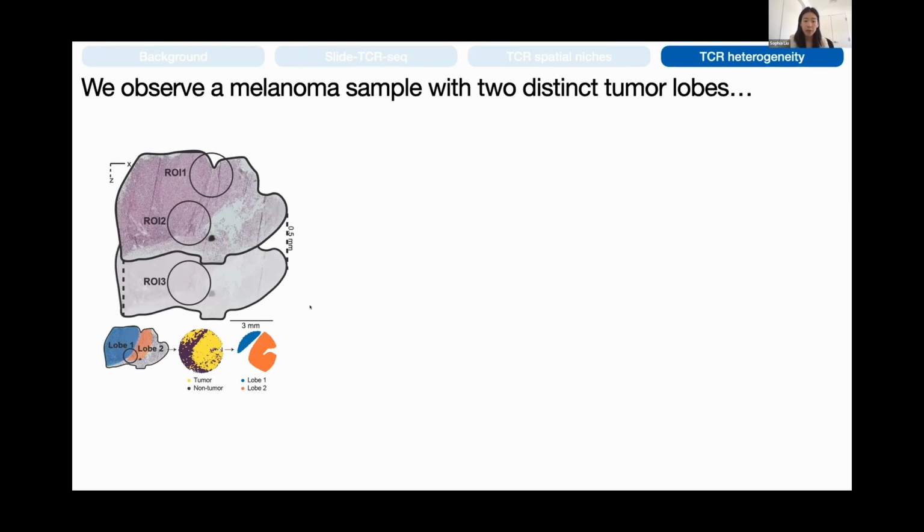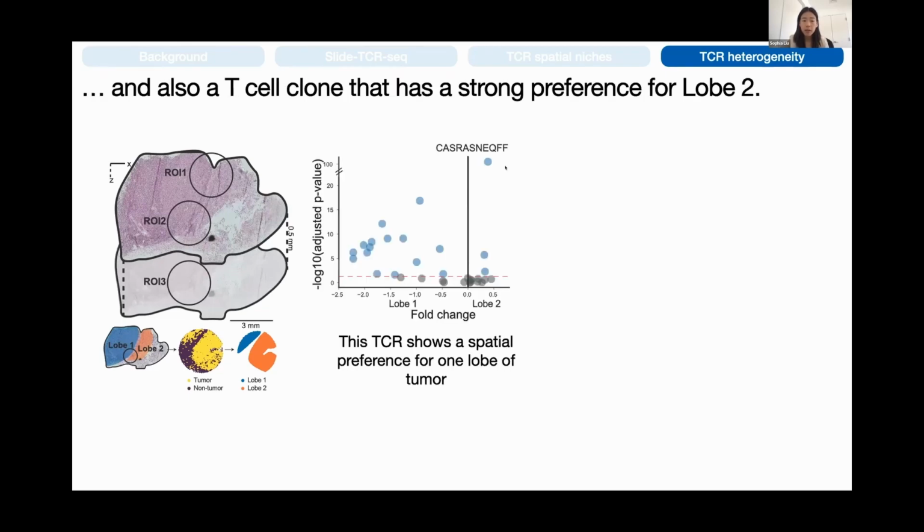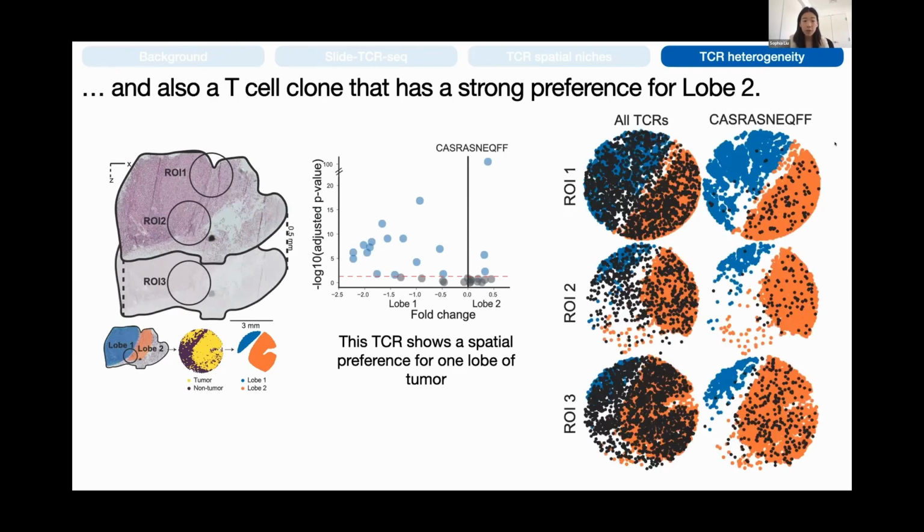They're separated by a fibrous septum, and the sample overall had a very high amount of immune infiltrate. So we took many regions of this tumor, and we then wondered if there were T cell clones that had a bias between the two tumor lobes. We found that this one clone was much more highly expressed in lobe 2. And because we have the spatial data, we can visualize this.